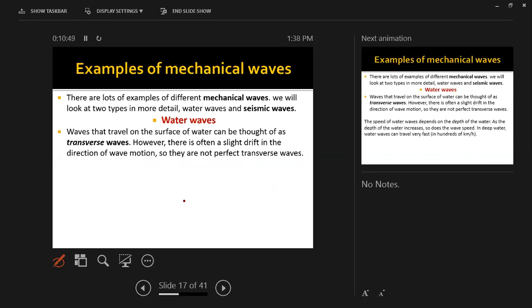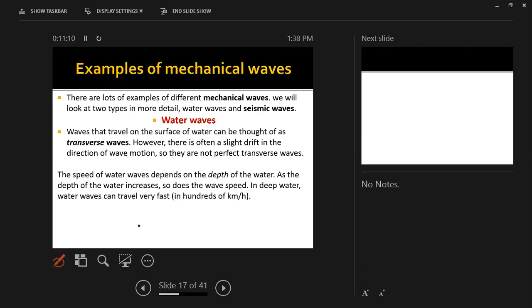They are transverse waves, but there is often a slight drift in the direction of the wave motion. So they are not perfect transverse waves. We call them transverse waves, but you cannot say that they are perfect transverse waves like electromagnetic waves, because of the slight drift in the direction of the wave motion.